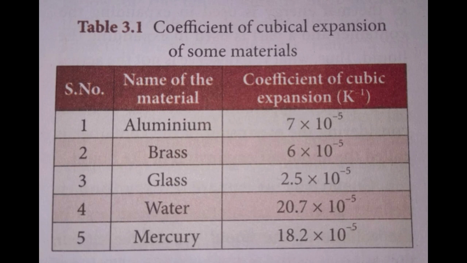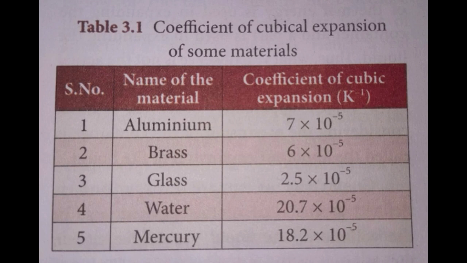This table gives the coefficient of cubical expansion for some common materials. Name of the material: aluminium, coefficient of cubical expansion in K^-1, 7 × 10^-5. Brass, 6 × 10^-5. Glass, 2.5 × 10^-5. Water, 20.7 × 10^-5. Mercury, 18.2 × 10^-5.